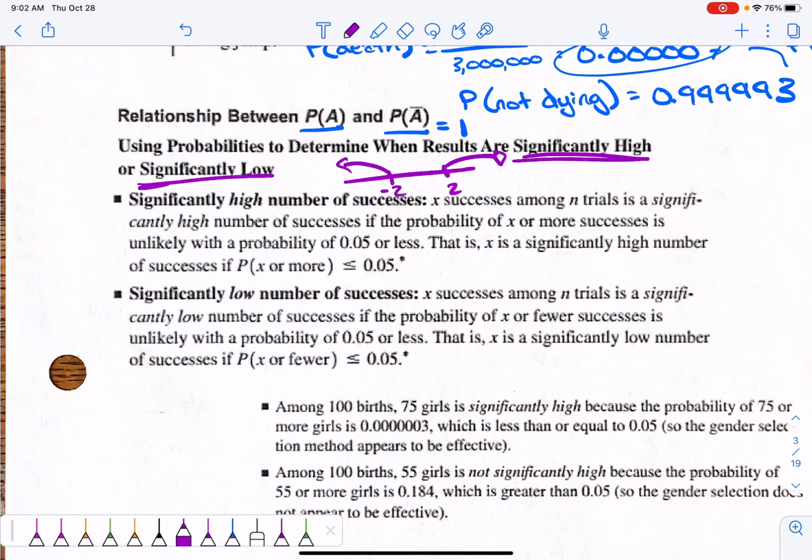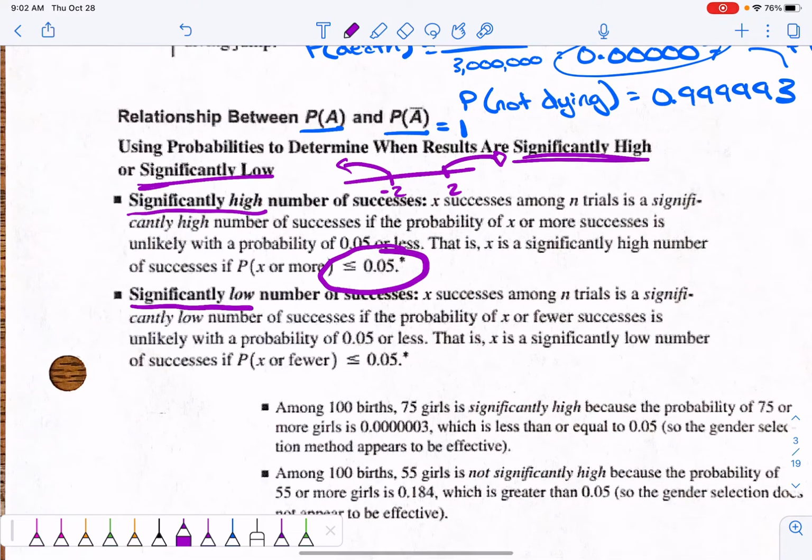But as far as probability goes, something is considered significantly high or significantly low if it has a less than 5% chance of happening randomly, okay? So there's a less than 5% chance that something lives over here, and a less than 5% chance that something lives over here. So probabilities being less than 5% will tell you whether it's significantly high or significantly low, okay?